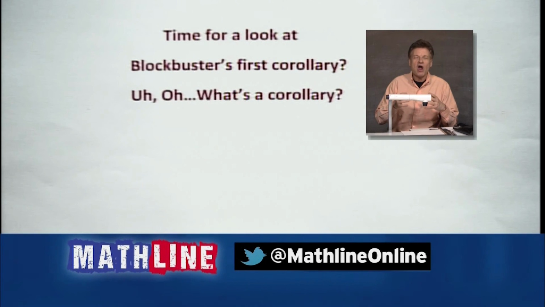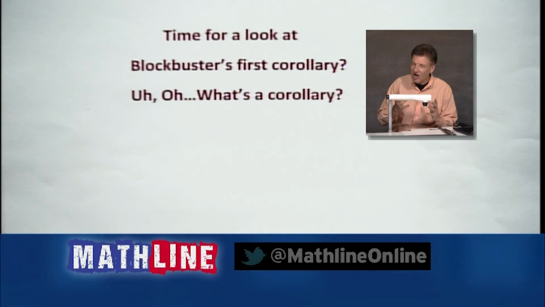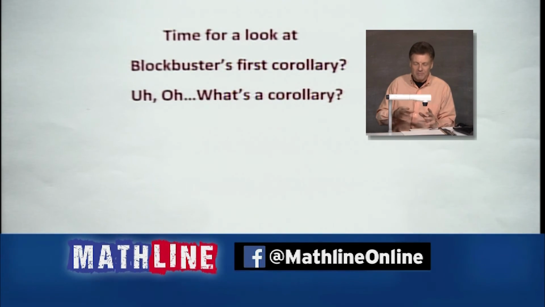Corollaries are facts. They could be called theorems if they didn't have the theorem before them, but basically it's an idea, a concept, a proposition that follows immediately from the proof of a theorem. So in other words, once we have 180 degrees in the triangle, which we've proven by blockbuster, Triangle Sum Theorem, all those great things we want to call it, what follows directly from it?